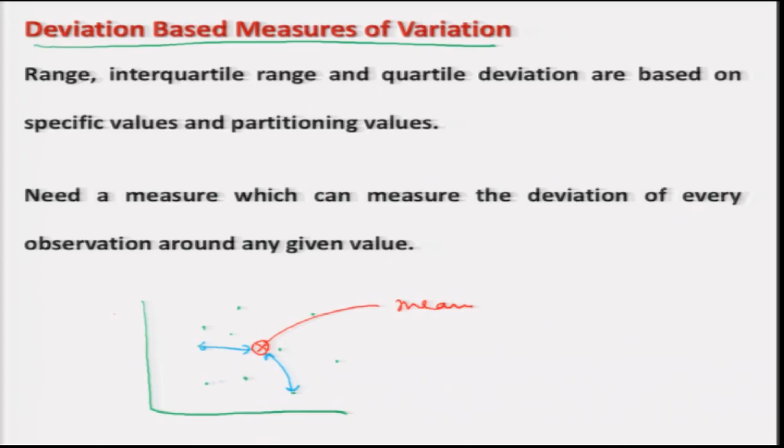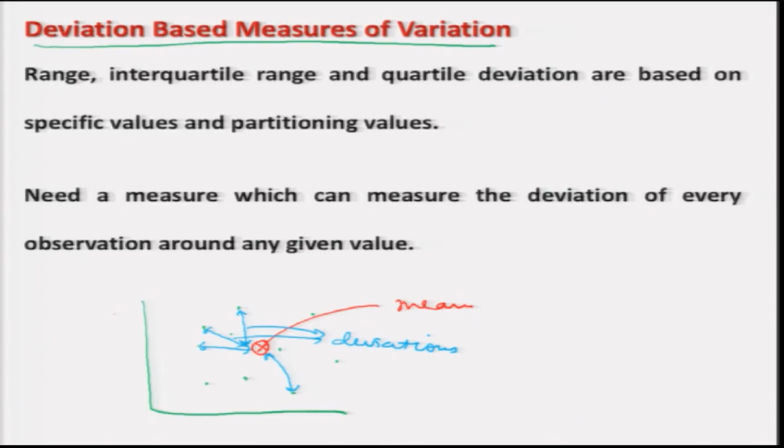So these are my data points, and these blue lines are indicating the difference between the central value, say the mean, or it can be another value also, and the individual data points. So these are the deviations.